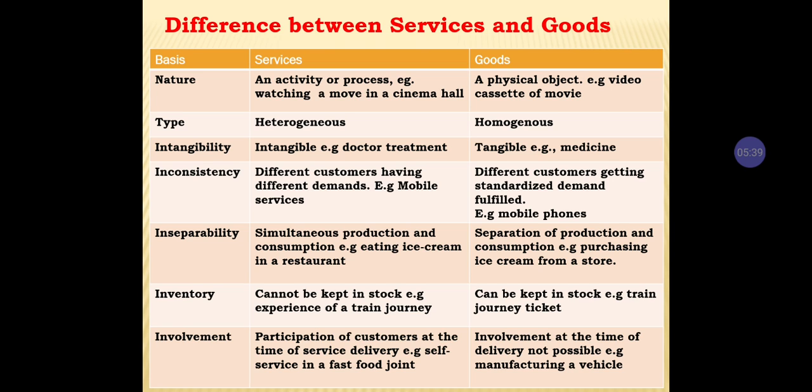Next, involvement, participation of the customer at the time of service delivery, for example self service in a fast food joint. Okay, so in a fast food joint, where we have to take self service, that is called involvement. Then in goods, at the time of delivery it is not possible, so in the manufacture of a vehicle, during manufacturing it is not possible, only after the delivery it is possible.